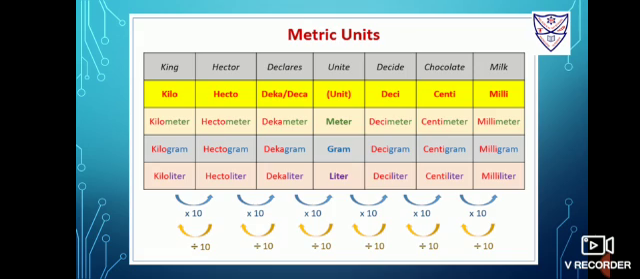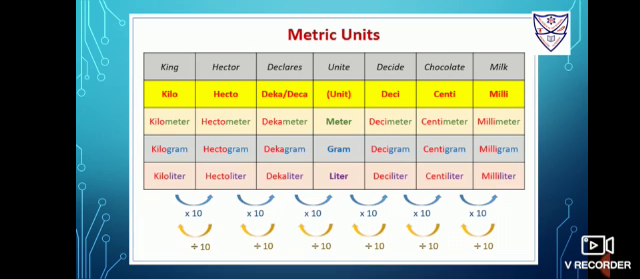Then after that there is decide, that is deci. So we will write decimeter, decigram, deciliter. Then below chocolate it is centi: centimeter, centigram, centiliter. And milk means milli: millimeter, milligram, milliliter. Similarly for king, that is kilo: kilometer, kilogram, kiloliter. Hector, that is hecto: hectometer, hectogram, hectoliter. And declares, that is deca: decameter, decagram and decaliter.